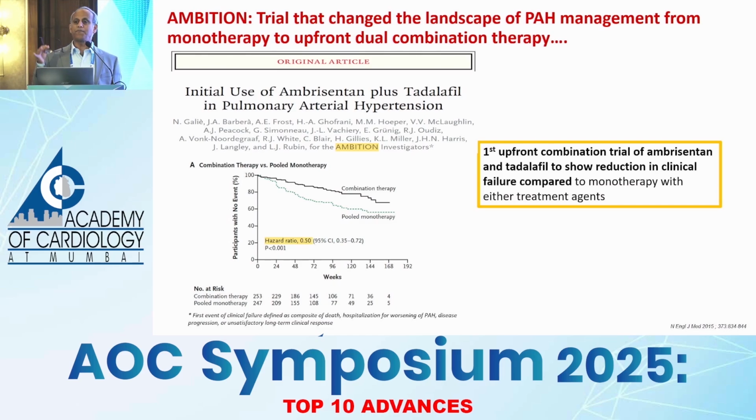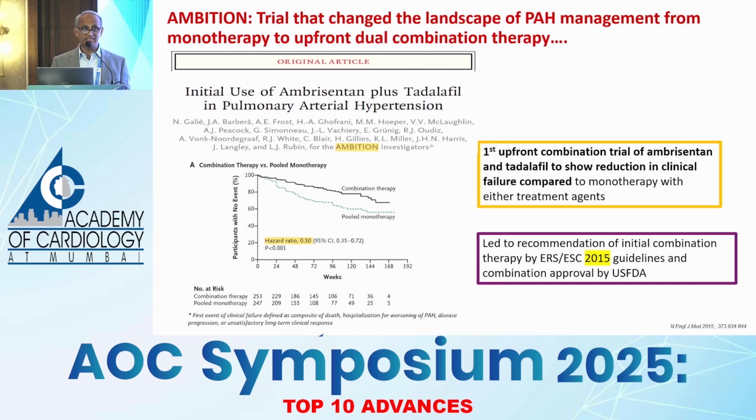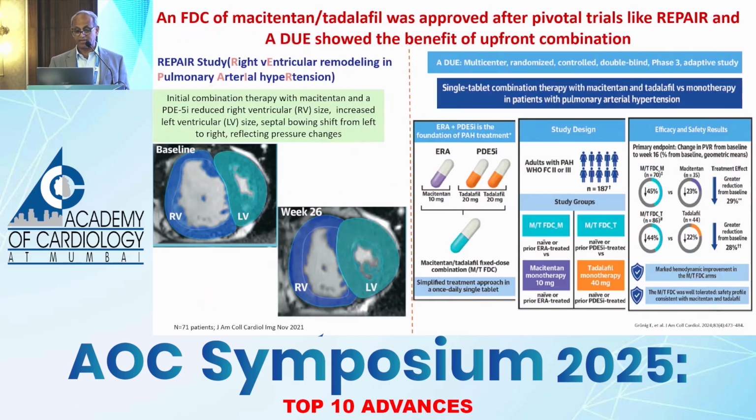I also talked about upfront dual combination therapy. The AMBITION trial is the one that changed this landscape from monotherapy to upfront dual therapy. Herein it was ambrisentan plus tadalafil, and you can clearly see it is much better than either of the pooled monotherapy groups, and showed a reduction in the clinical failure. And this recommendation of upfront dual pharmacotherapy, which also is news to me, even I have started single and then added on, has been in guidelines since 2015.